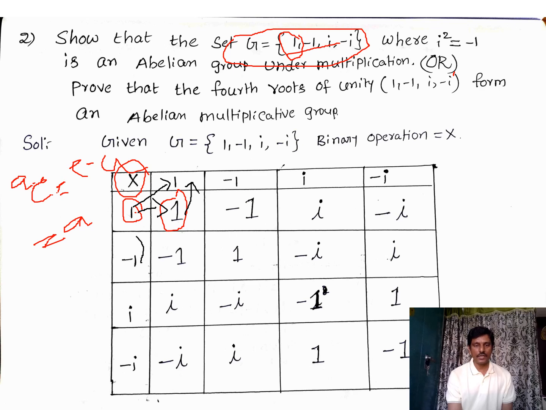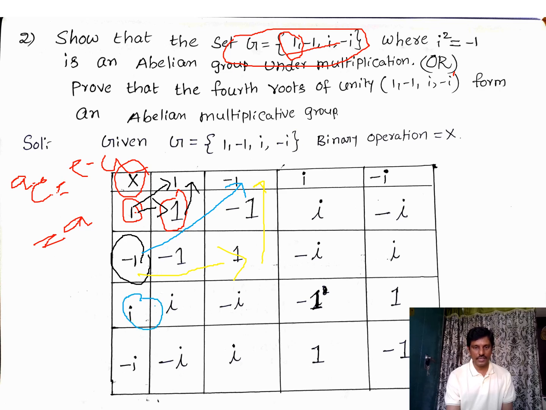Now I want to find the inverse of minus 1. First you need to observe where 1 is in this column. So here it is 1. Now the exactly opposite top element is the inverse of this minus 1. So like that, I want to find the inverse of i.